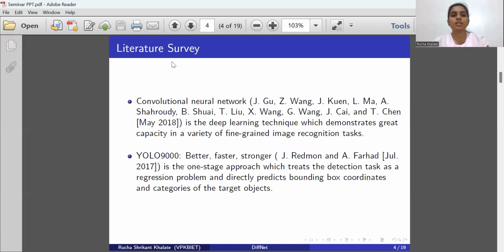Now we will see the literature survey. Convolutional neural network is a deep learning technique which demonstrates a great capacity in a variety of fine-grained image recognition tasks. Second, YOLO9000: Better, Faster, Stronger. It's a one-stage approach which treats the detection task as a regression problem and directly predicts the bounding box coordinates and categories of the target object.